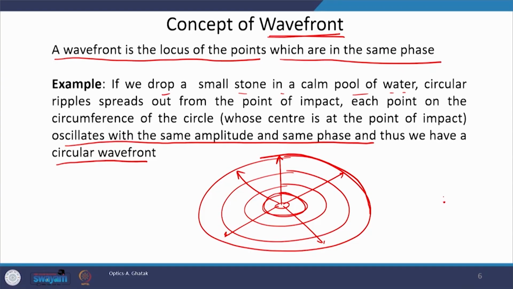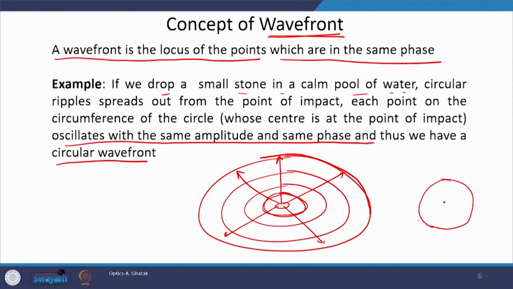This is one of the examples, but all the wavefronts are not circular. If you take a line source, this is the example of mechanical wave in the optical domain. If you take a point source, then what will happen? A point source will radiate in all possible directions. If there is a point source, a small light source, then it will emit light in all possible directions. And therefore, if you consider the locus of points which are oscillating in the same phase, then it will form a sphere.